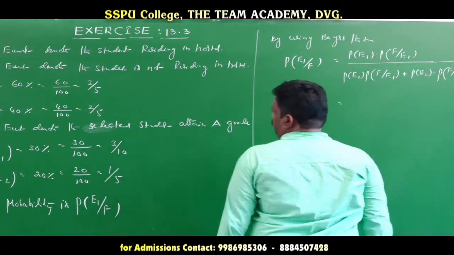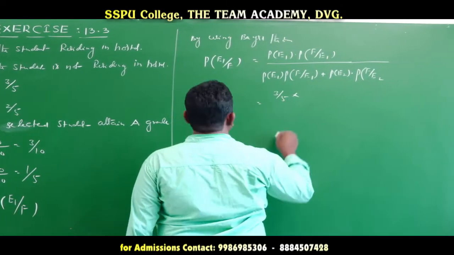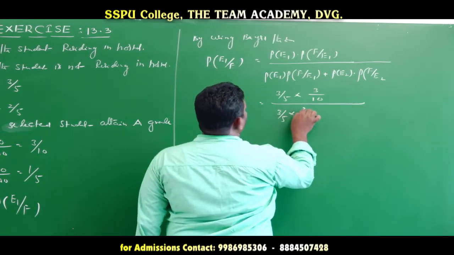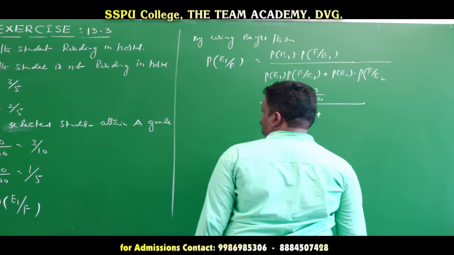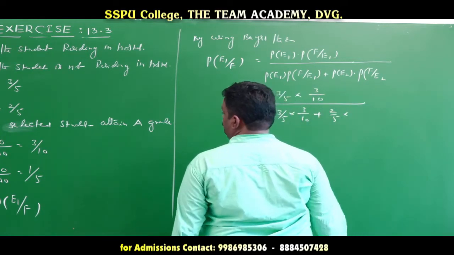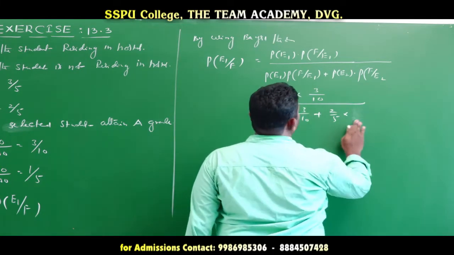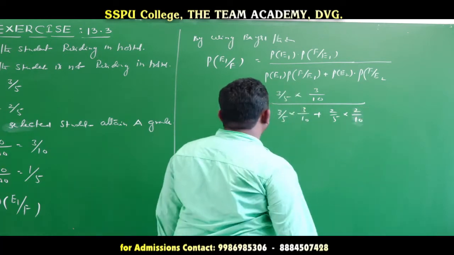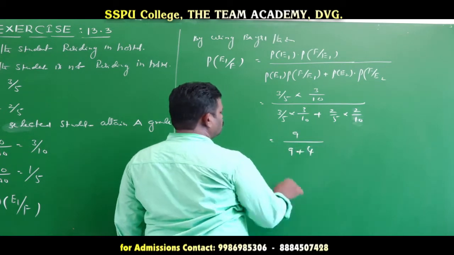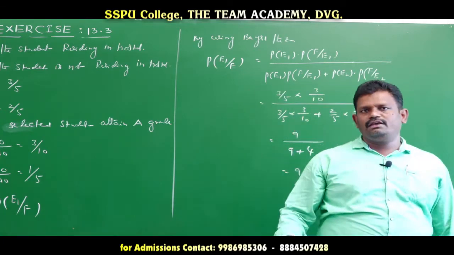P(E1|F) = (3/5 × 3/10) / (3/5 × 3/10 + 2/5 × 1/5). Here 1/5 is nothing but 2/10. Taking 1/50 common, that is equal to 9 by 9 plus 4, that is 9 by 13. So this is the required probability for the given question.